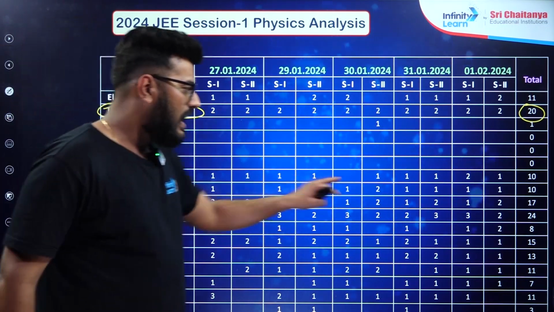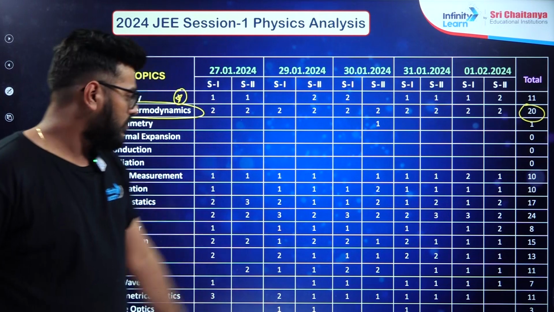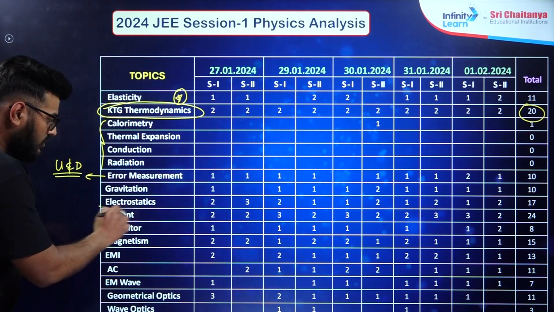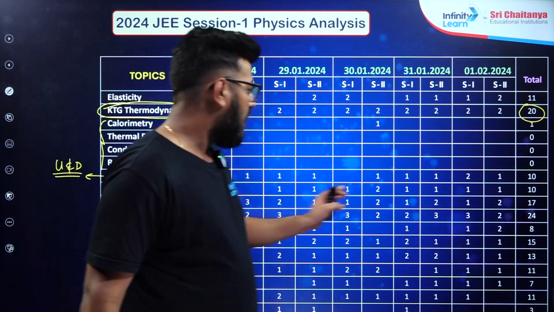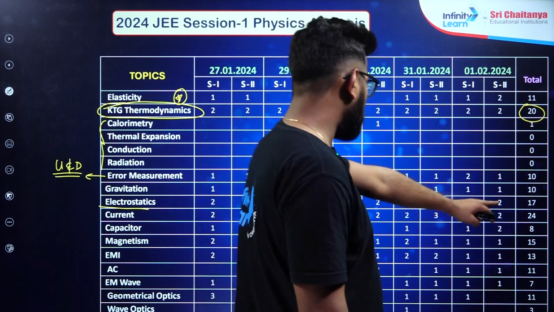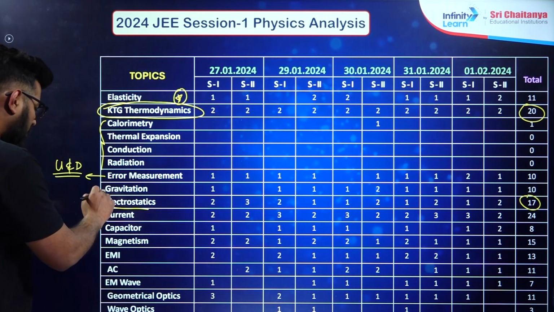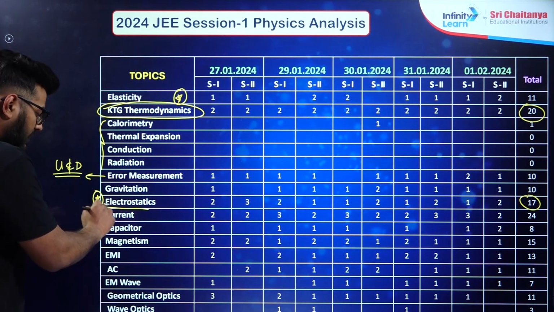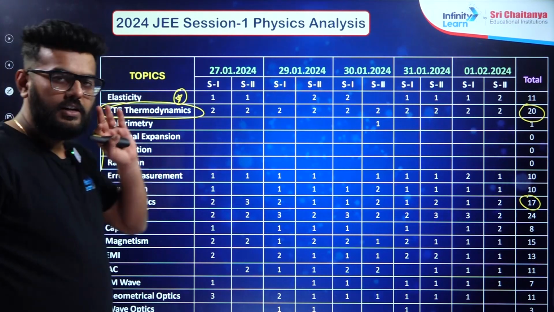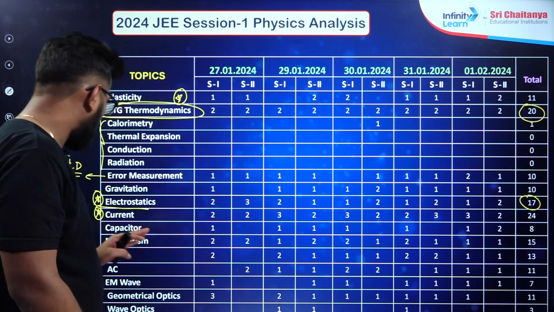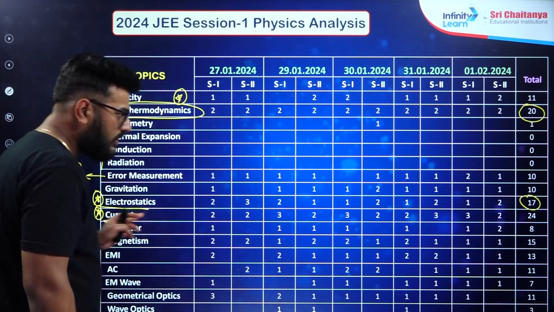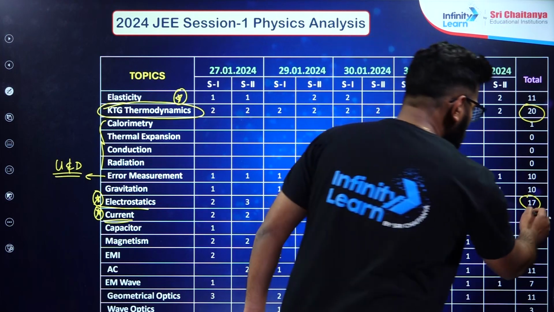Now gravitation, as obvious, it's an important topic. 10 questions have been asked. Talking about electrostatics, you can see around 17 questions. Electrostatics is another very important topic, and along with it current has always been an important chapter. Important concepts are there from current. So current, as you can see, around 24 questions have been asked.